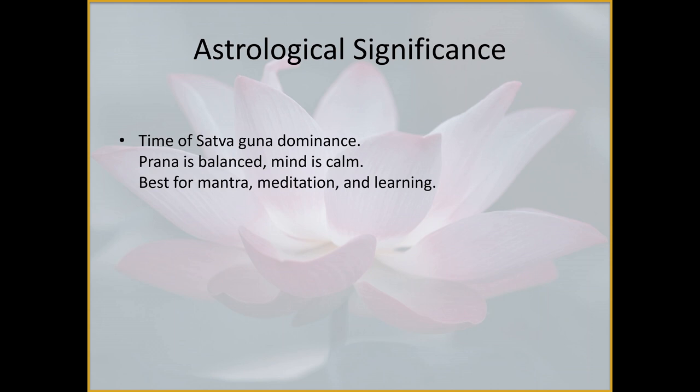The astrological significance of the Brahma Muhurta is that this time has Sattvaguna dominance. In this time, prana is balanced, the mind is calm, and this is the best time for mantra, meditation, and learning.